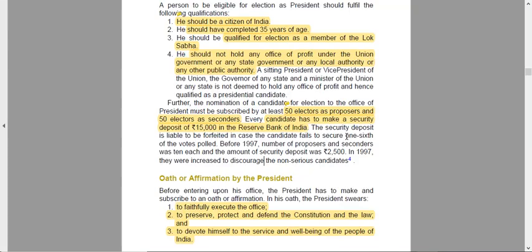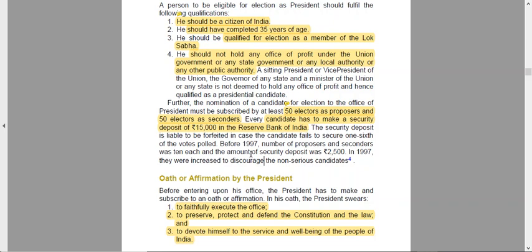So every candidate has to make a security deposit of rupees 15,000 in the Reserve Bank of India. The security deposit that you are making can be forfeited, that is, it can be nullified, if the candidate fails to secure 1/6 of the votes polled. So in case you are not able to get 1/6 of the votes, then your security deposit will be forfeited.